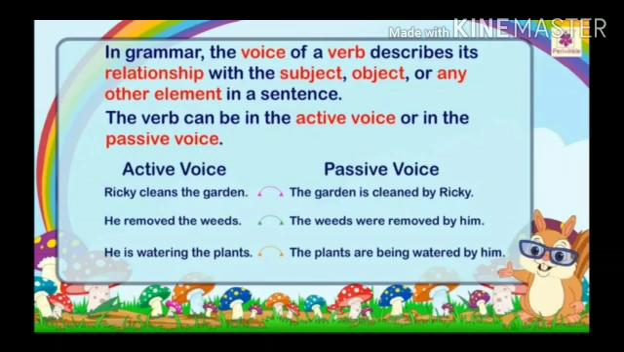You have done this topic in class 7th also, but now I am going to explain in detail so that each and every concept of active and passive should be clear to you. So I am going to take 3 examples. See, I have taken the first example in active voice, that is Ricky cleans the garden. So when it will be changed into passive, you just recall the rules that you have done in class 7. The garden is cleaned by Ricky.